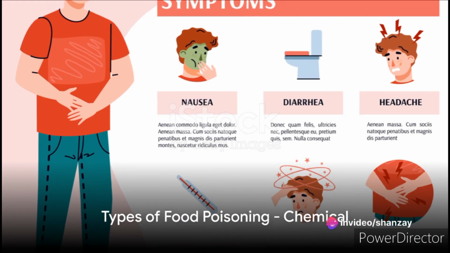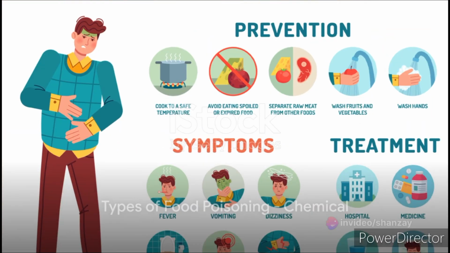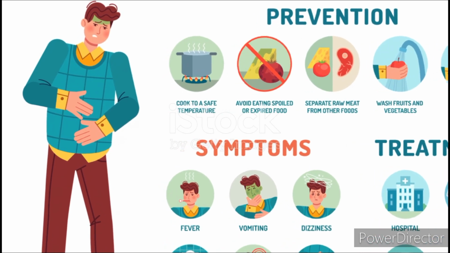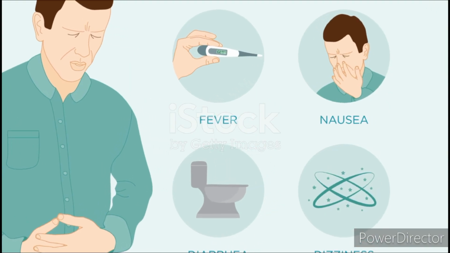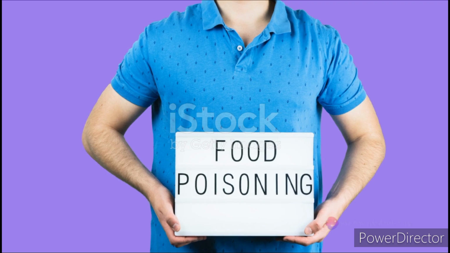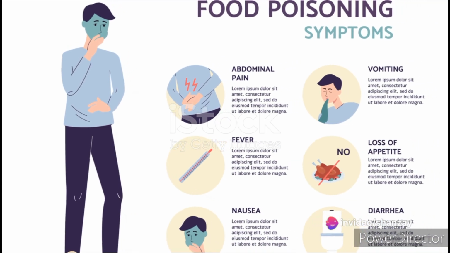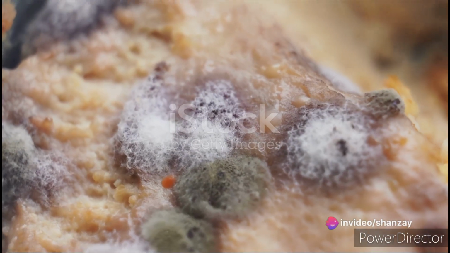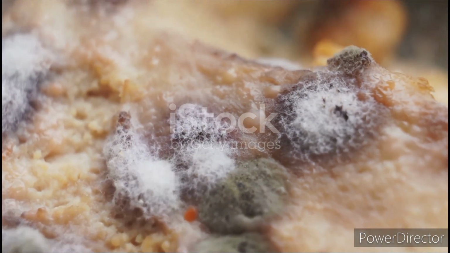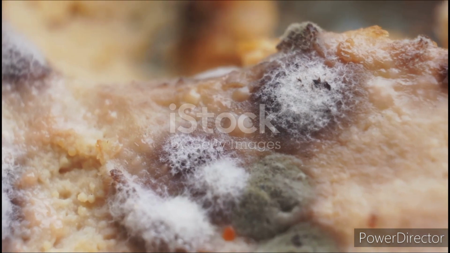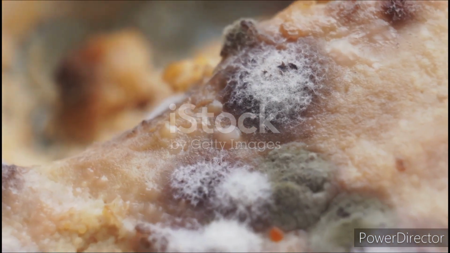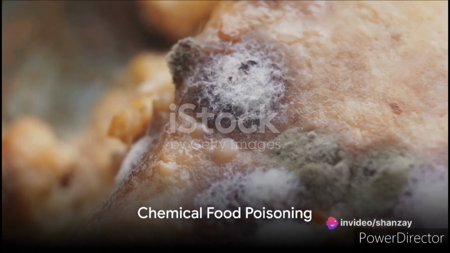Food which can cause food poisoning may appear harmless: the color, taste, and appearance are normal, and there is no evidence of spoilage. If food spoilage occurs, the food is unpalatable because the color, taste, and appearance have been changed, although the food may be completely harmless. There are 3 types of food poisoning. 1. Chemical. 2. Biological. 3. Bacterial. Now let's start with chemical food poisoning.